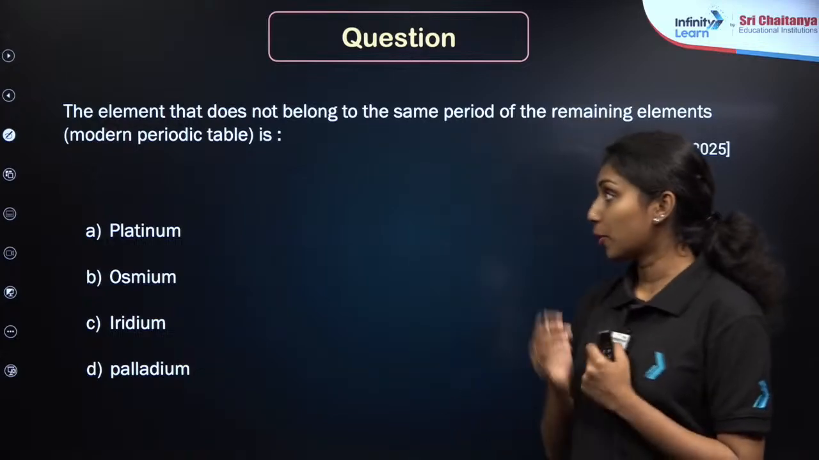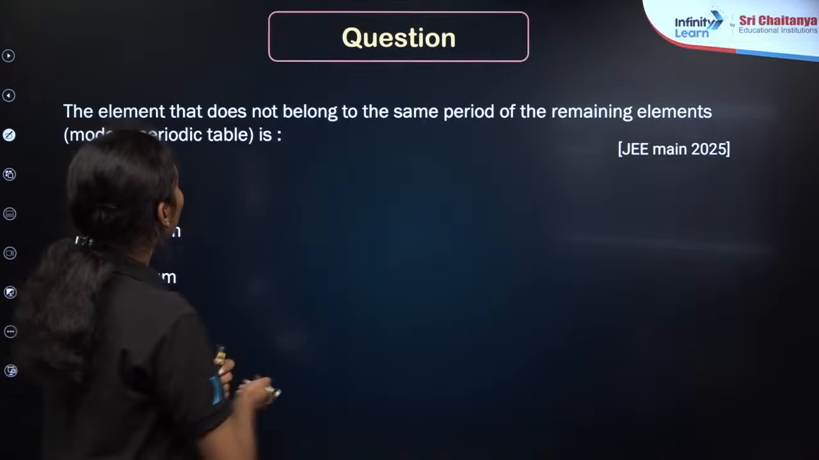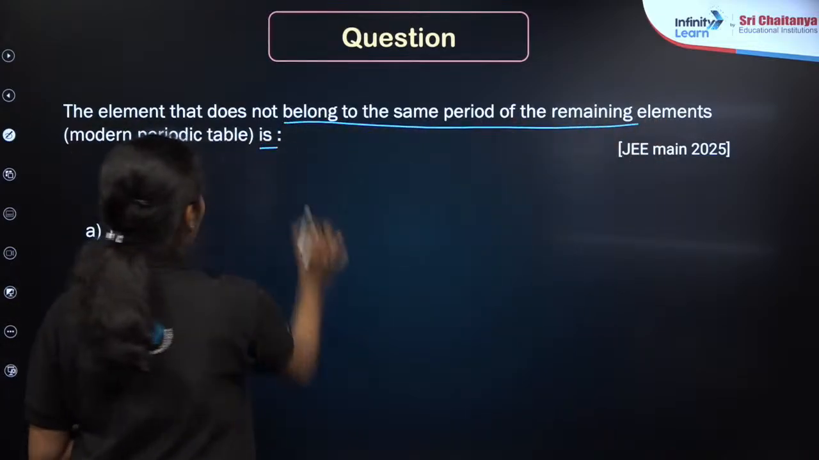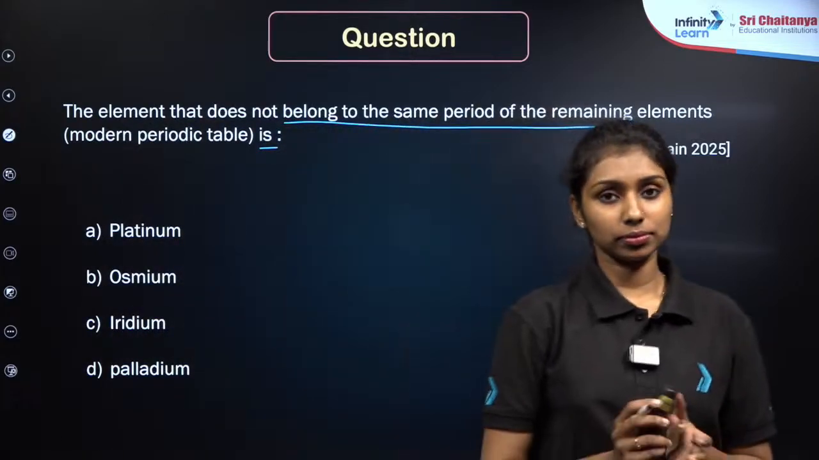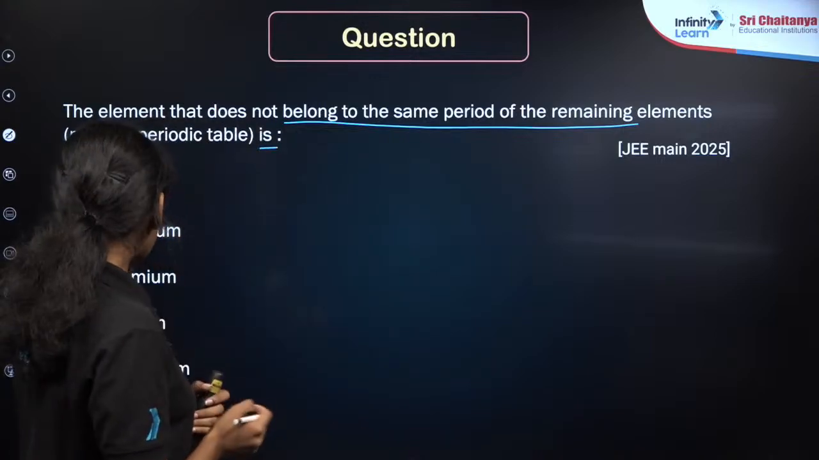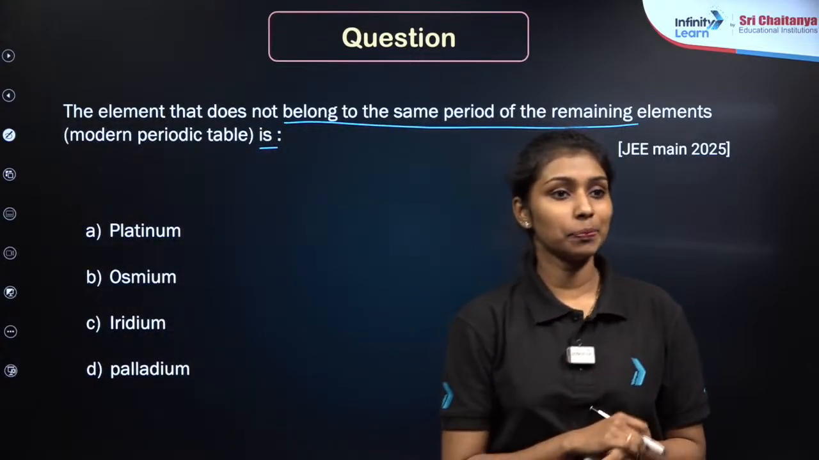According to the modern periodic table, we have to identify the element that does not belong to the same period of the remaining elements. The options are given as platinum, osmium, iridium and palladium. Which one will be the answer?